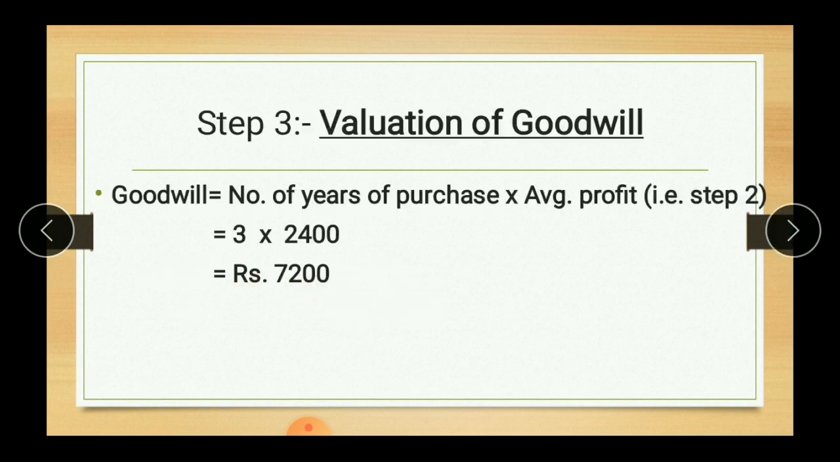Now step 3, since the number of years of purchase is already given to us, step 3 is skipped, and step 4 will become step 3, in which we will compute goodwill directly. Here goodwill means number of years of purchase times average profit, and average profit is already computed by us in step 2, which was rupees 2,400. When we multiply the amount of average profit with the number of years of purchase, we will get goodwill of rupees 7,200.